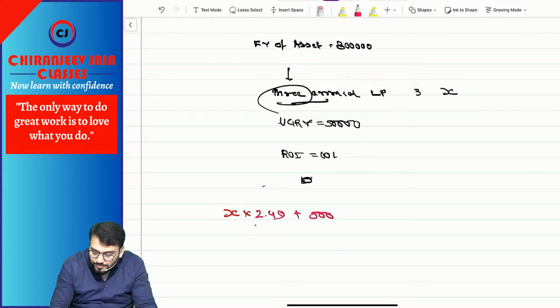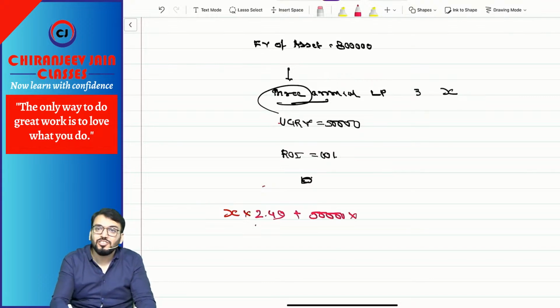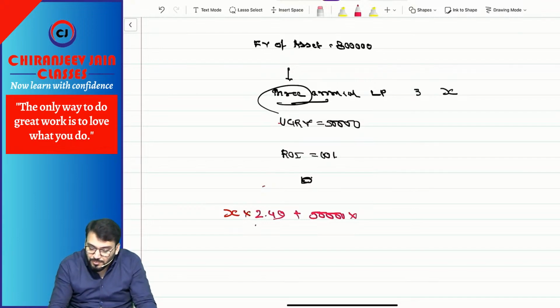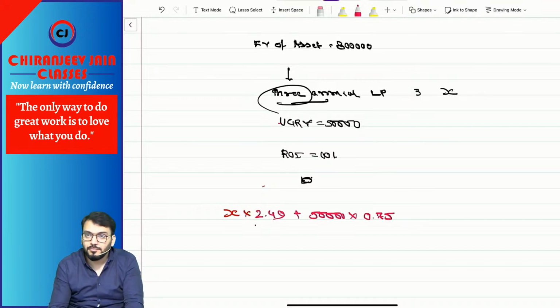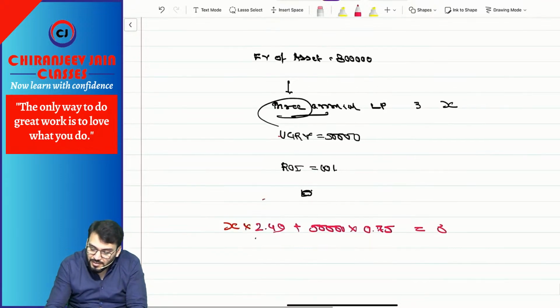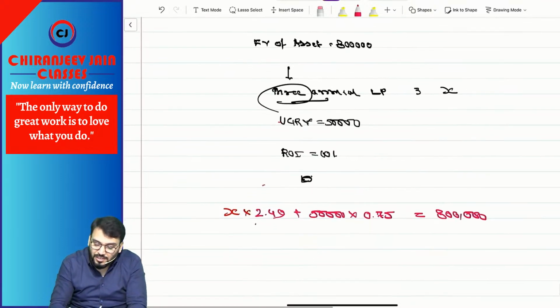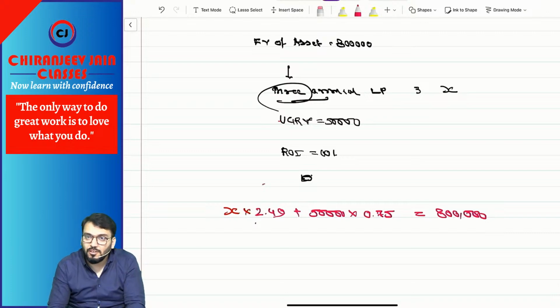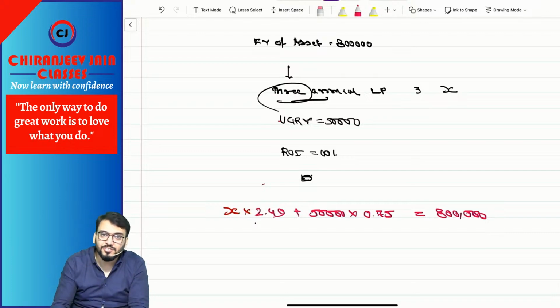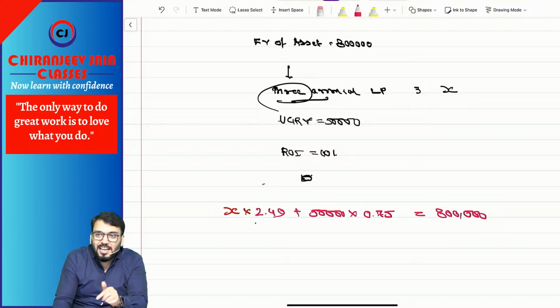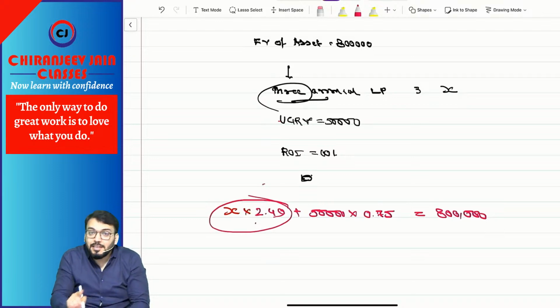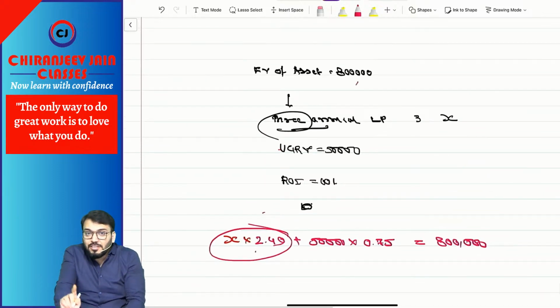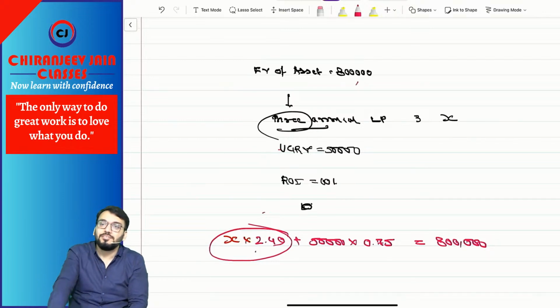Plus 50,000, because if nothing is given about GRB, we will assume GRB is 0. GRB is 0. Then 50,000 into what? Third year, 0.75, will be equal to what? 8 lakh. So we can find out X. If we can find out X, then you will get the annual lease payment. Then you can find out the present value of total lease payment. Compare with what? 8 lakh. If it is coming to more than 90%, it is a finance lease.